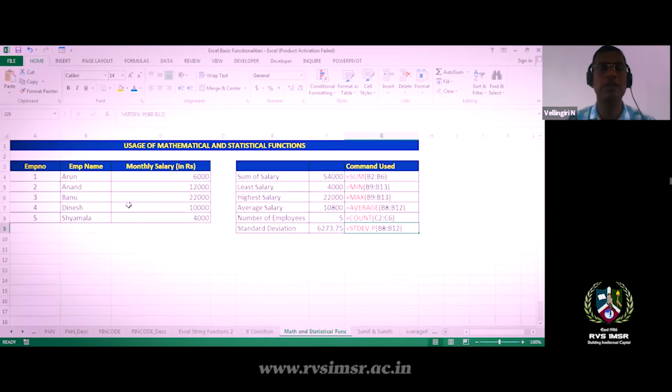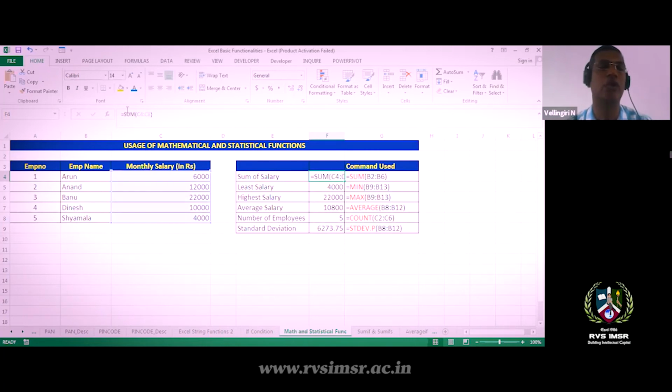Now we've seen simple string and date functions. Now we'll go for some statistical functions available in Excel. These are very simple functions. Consider this example: I have 5 employees in my company. First, I want to identify the sum of the salary given to the employees in a month. In that scenario, I will calculate the sum of the salary.